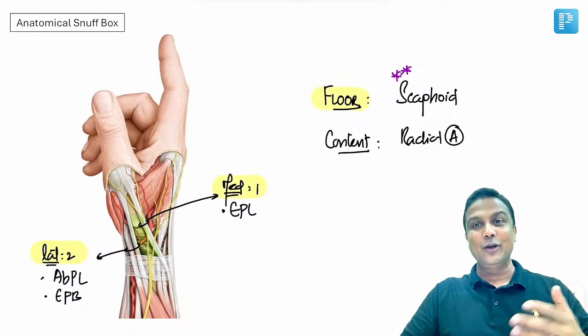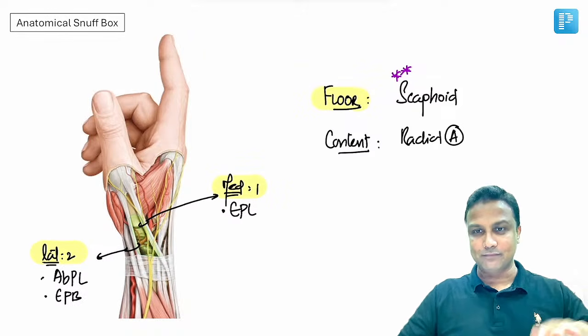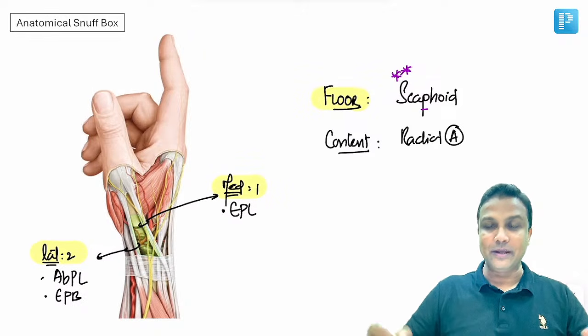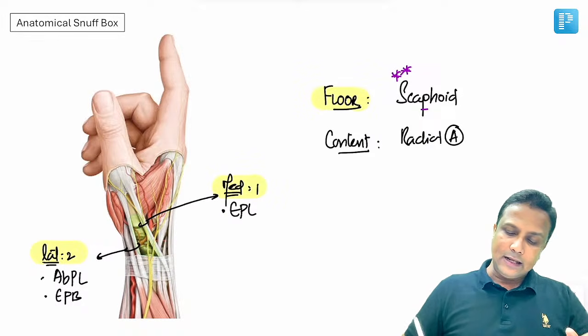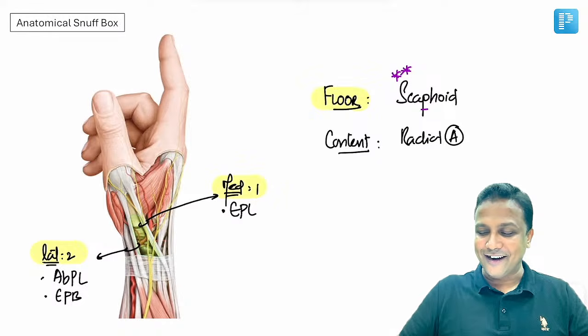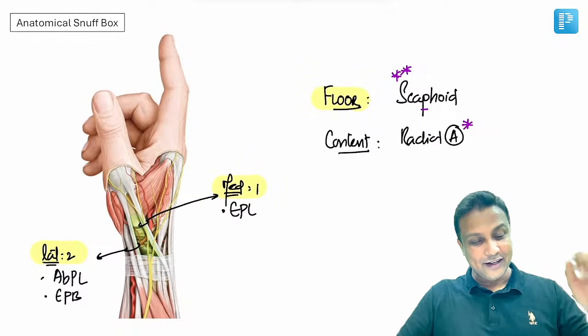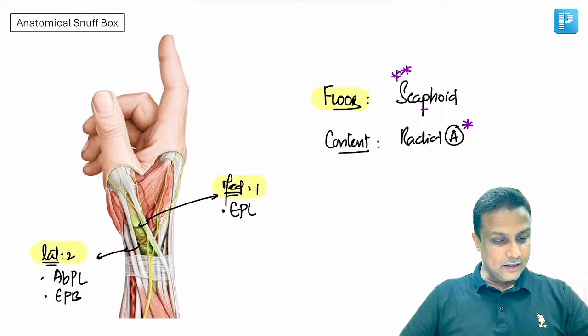Then he comes to the clinic with a pain in the anatomical snuff box due to the fracture of which bone in the floor? Of course, most commonly fractured will be scaphoid. है ना? तो at least scaphoid याद रखिए यहाँ पर. Then last and final thing, content तो सबको पता है, it will be radial. Please remember it is artery, sir, radial artery, not radial nerve, radial artery. परफेक्टली डन गाइस. ओके, चलिए आगे बढ़ते हैं.